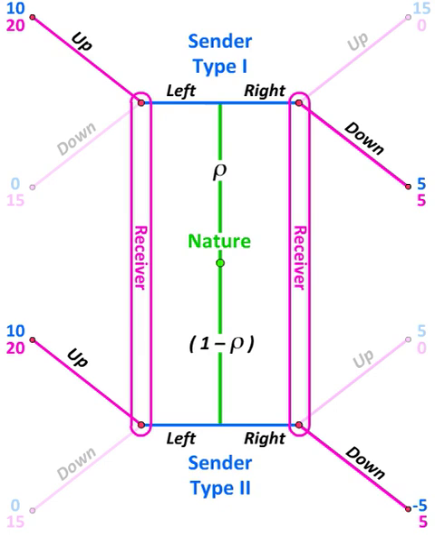If the receiver sees a signal left, he unambiguously knows that he should go up regardless of which sender type has sent the signal left, and similarly, if he observes a signal right, he should go down regardless of what type has sent that signal. Beliefs will begin to matter in the next graph.